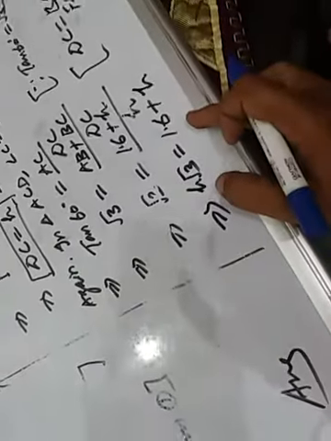Now let us move to the next part of the board. Only a few lines are left. What is the next step? See, H root 3 equal to 1.6 plus H. Now let us keep H and H together.